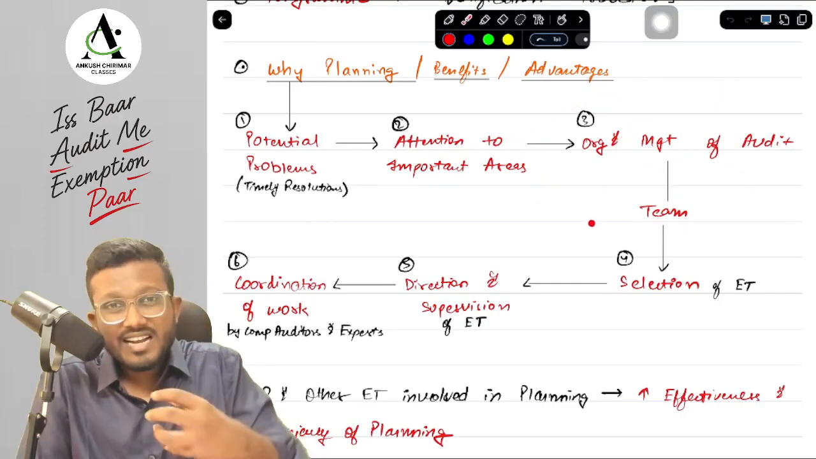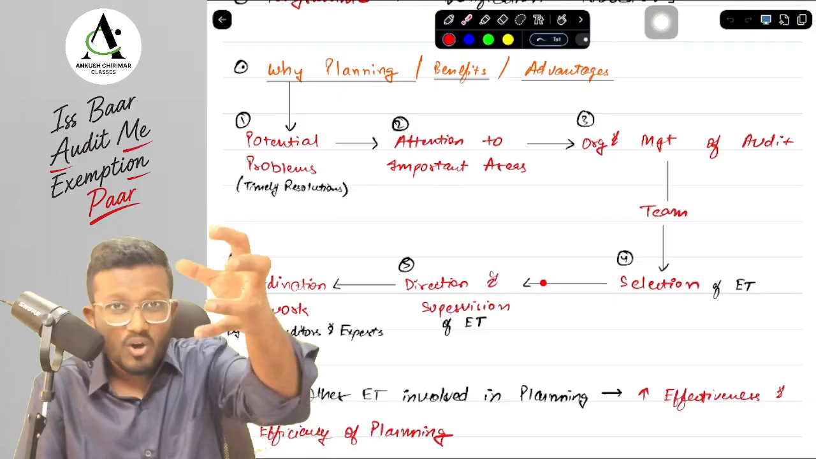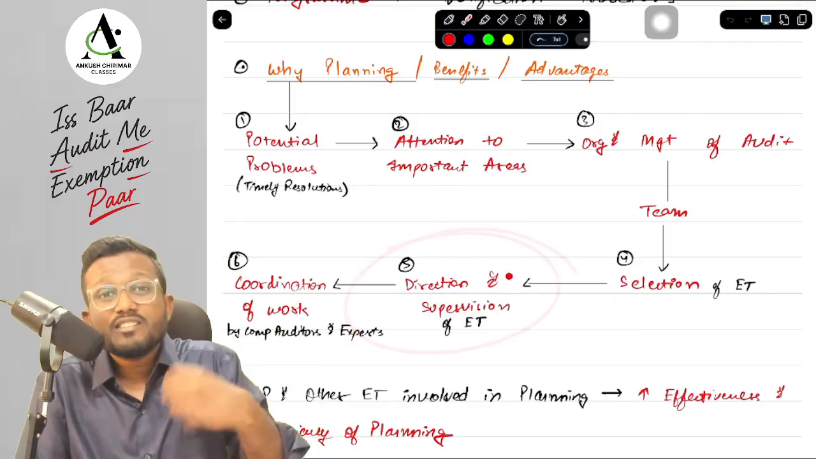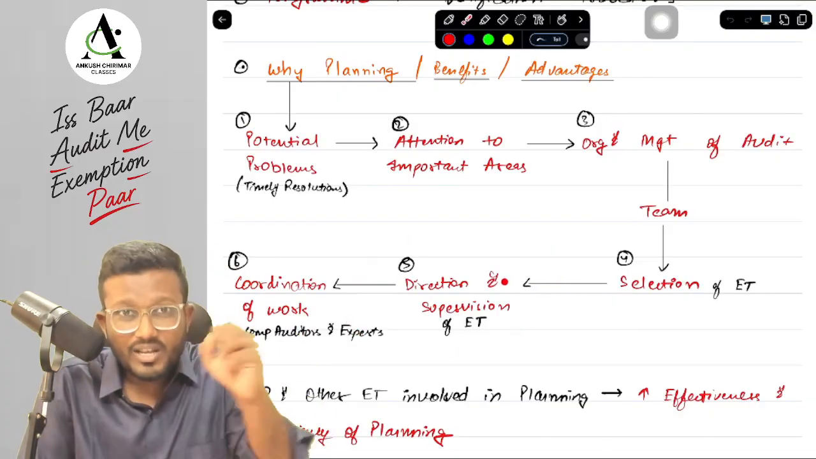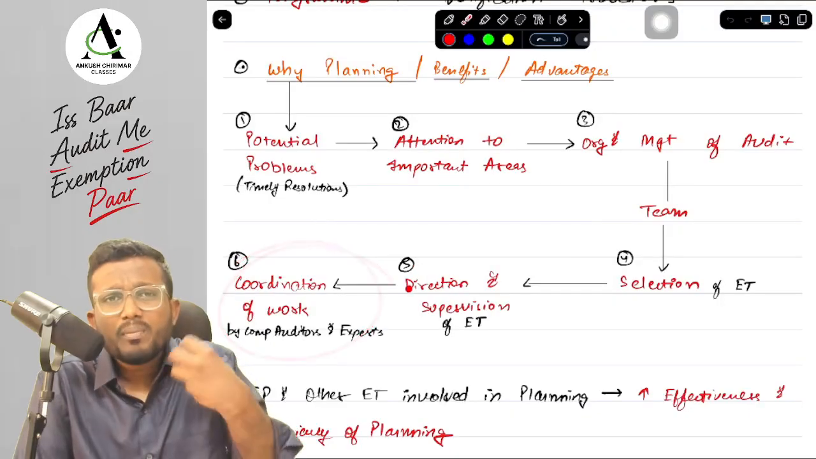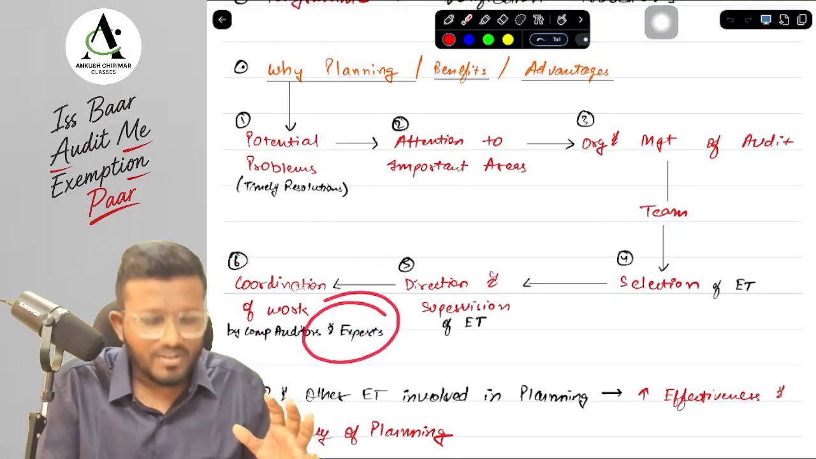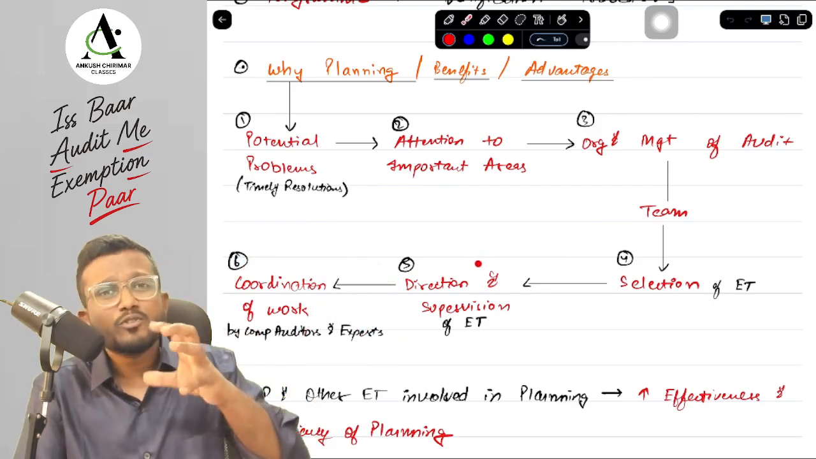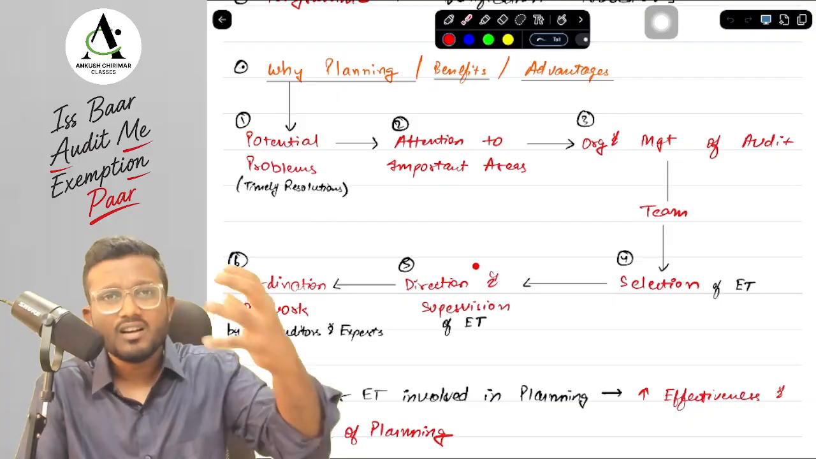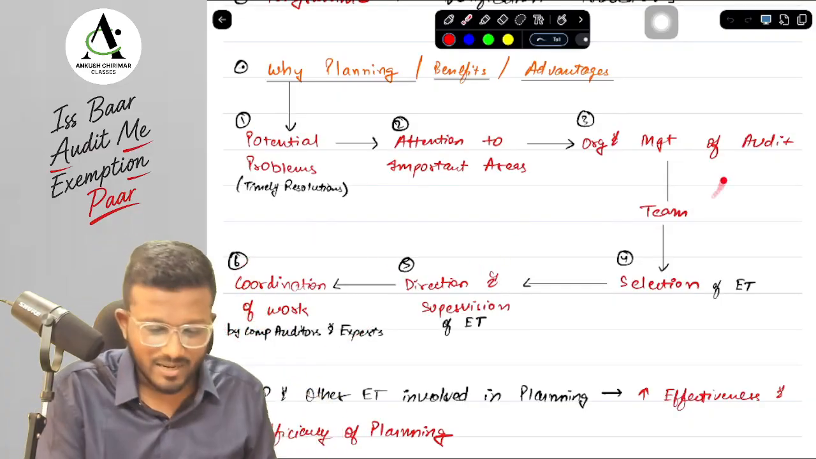We are able to organize and manage the audit very effectively. It also helps us in selection of the engagement team. Next, it helps in directing and supervising the engagement team, giving direction on how they have to work and supervising their work. And lastly, if we have used component auditors, suppose subsidiaries, joint ventures, associates have their own auditors, or we have used experts for any of the audit procedures, then coordinating the work between them. Planning helps us in doing everything.